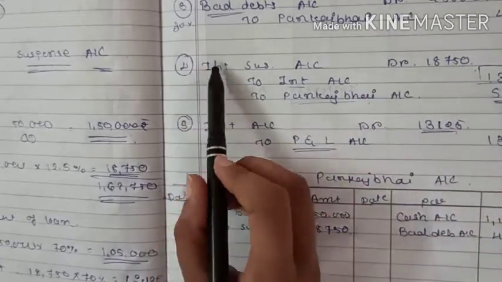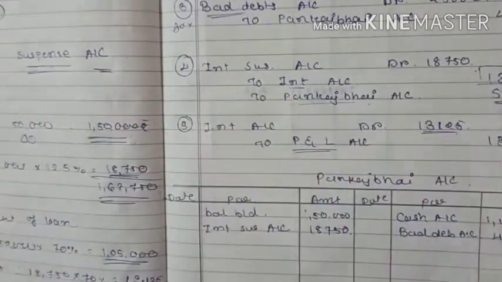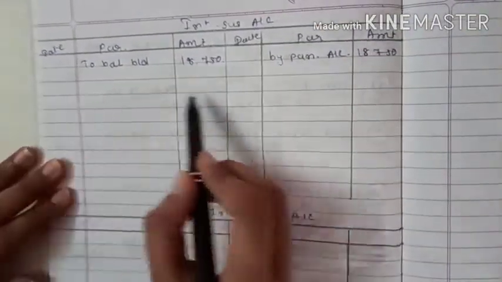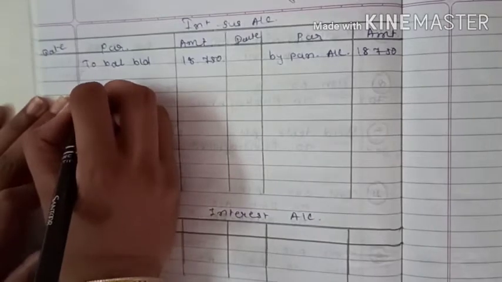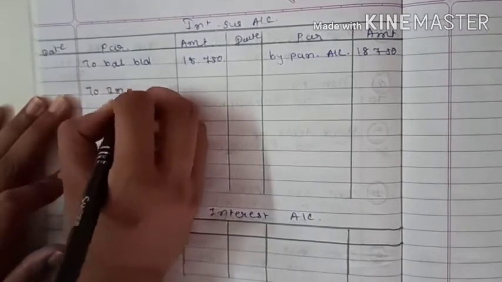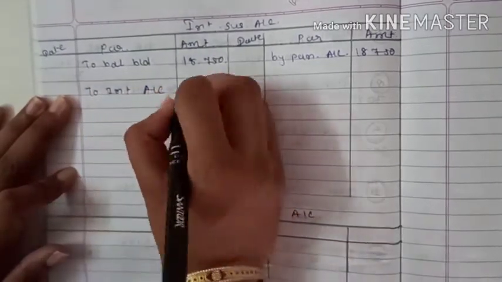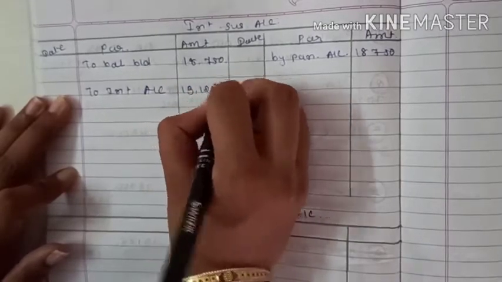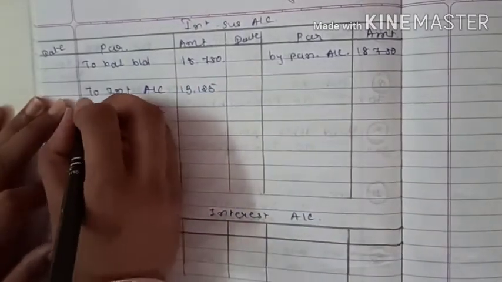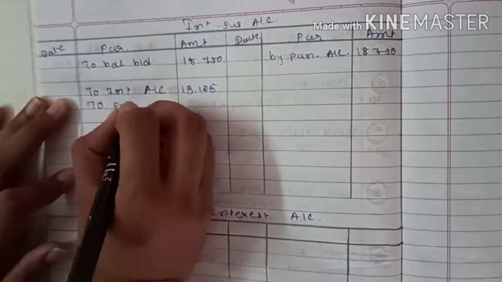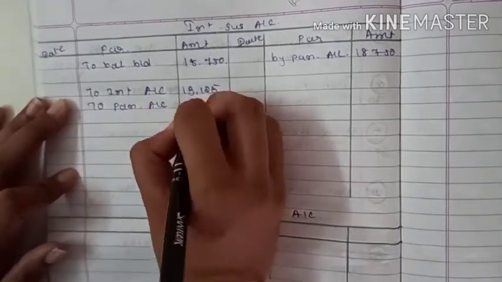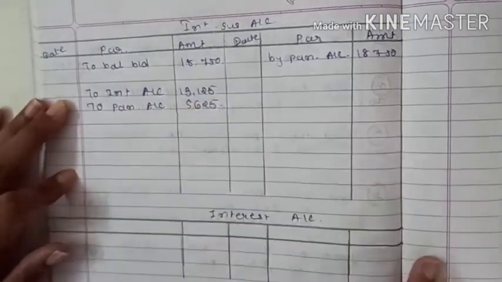So first we write down the interest suspense account debit side. So interest suspense account debit side, first to interest account 13,125 and to Pankaj Bhai account 5,625, right?